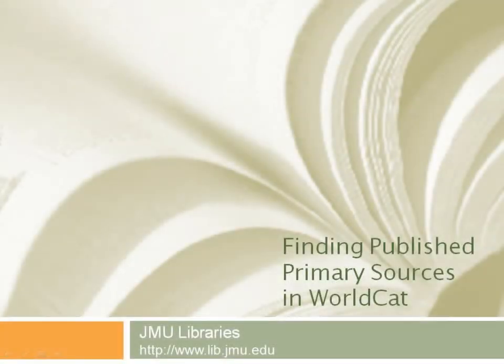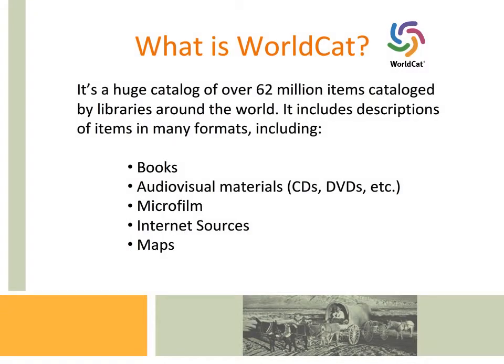Welcome to this tutorial on finding published primary sources in WorldCat. WorldCat, along with other resources, can be found on the JMU Library's homepage at www.lib.jmu.edu. Our first question is, what is WorldCat?